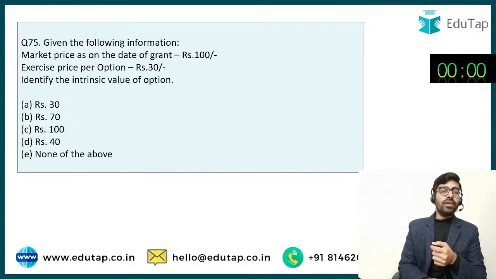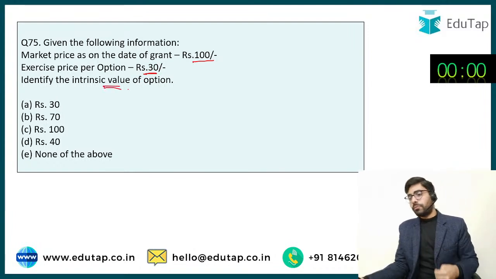Very easy question. Market price as on the date of grant, rupees 100. Exercise price per option is rupees 30. What is the intrinsic value of this option?